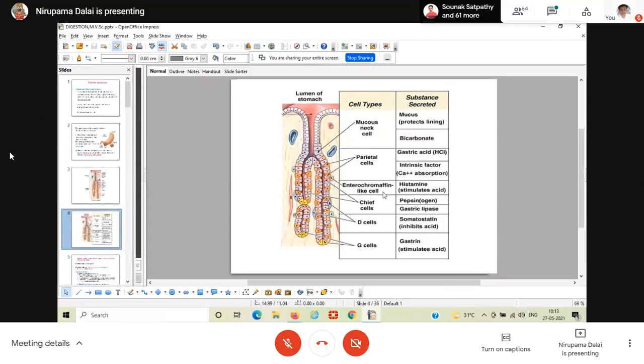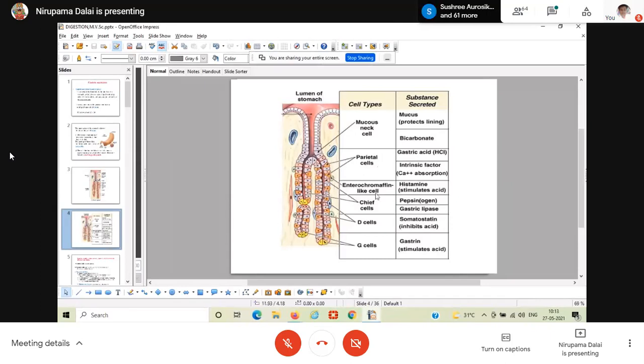Besides this, at the lower portion, the base part of a gland, there are the chief cells. Chief cells are also known as peptic cells. Chief cells are also known as the peptic cells. What we have discussed now are the different types of cells.